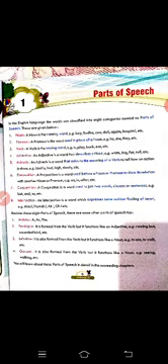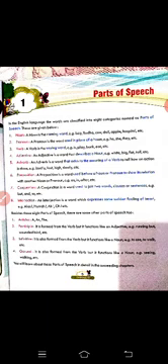In fourth class you earlier read about it in detail, but this is a basic idea. A noun is a naming word, the name of a person, place or thing. For example, boy, Radha, cow, doll, apple, hospital, etc.